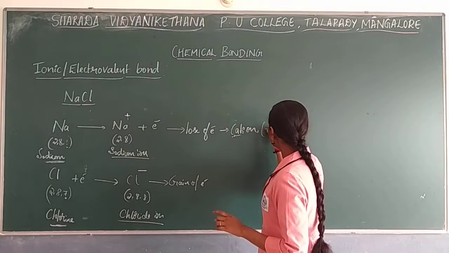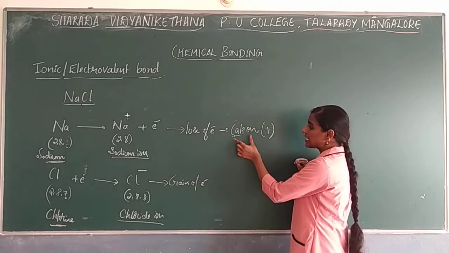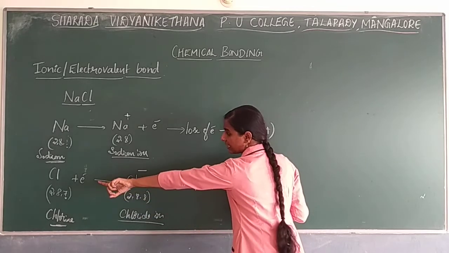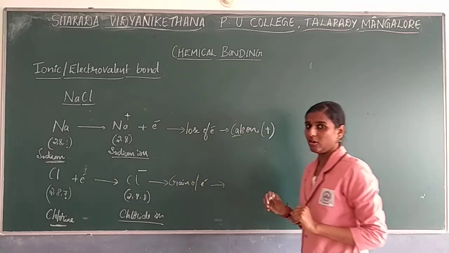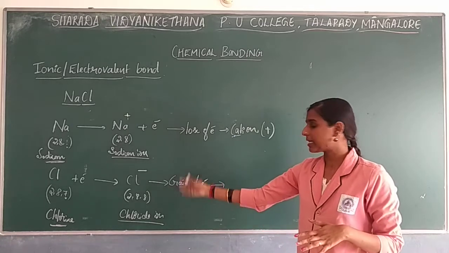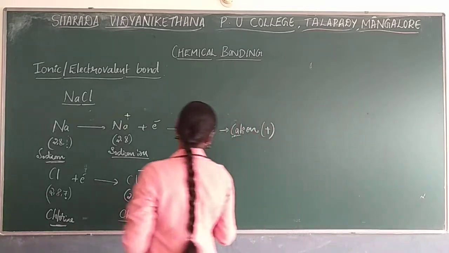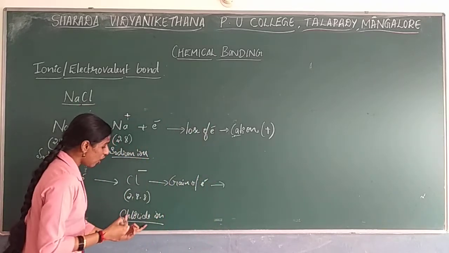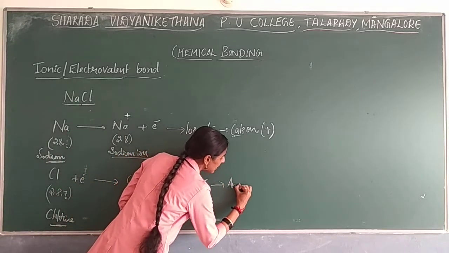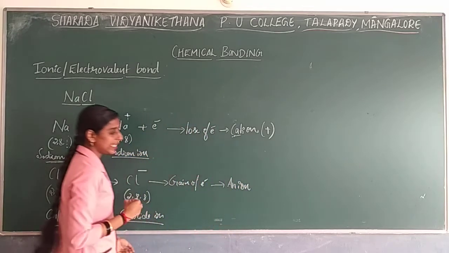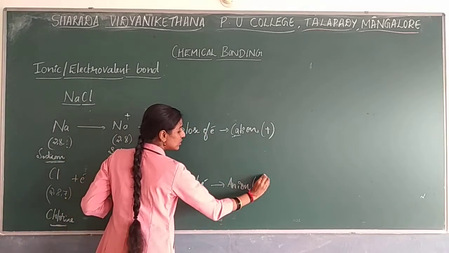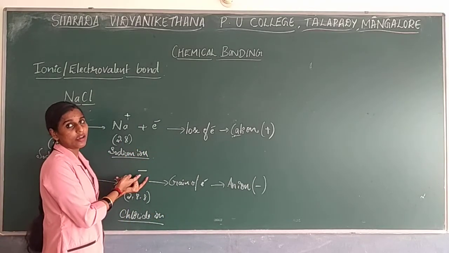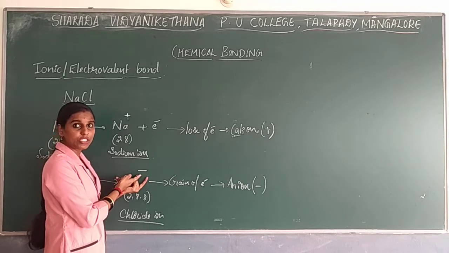Next, by gaining an electron, the neutral atom will become stable. By that time, the formation of an ion will take place, where it gets a negative charge. Just by seeing this, you should understand whether it gained an electron or lost an electron. You need to check with this, right?